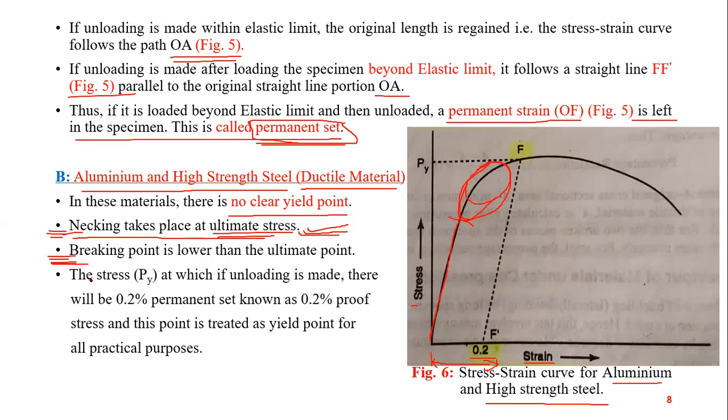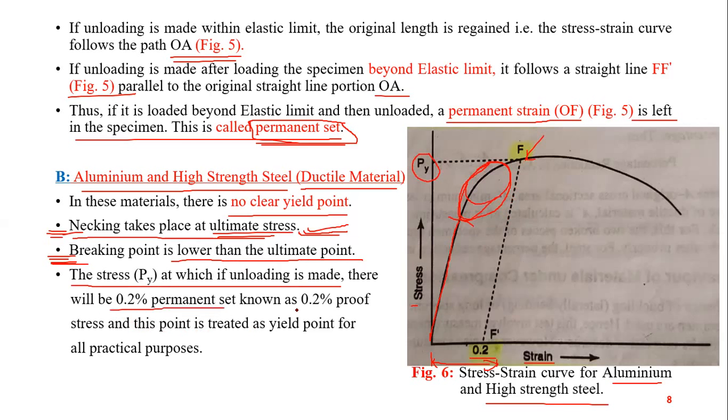Okay. Now, the breaking point is lower than the ultimate point. The stress at which, if unloading is made beyond the elastic limit at this point, there will be a permanent set of 0.2%.